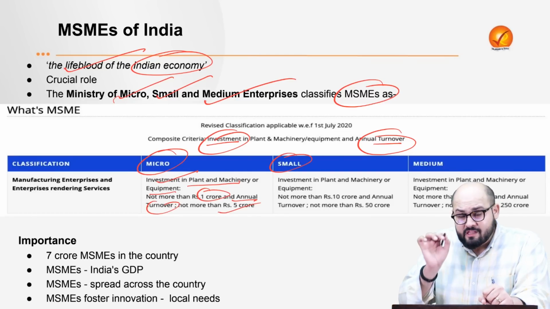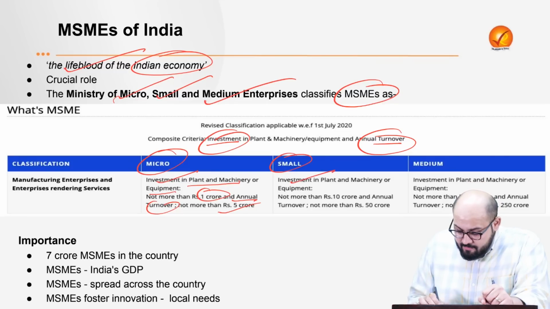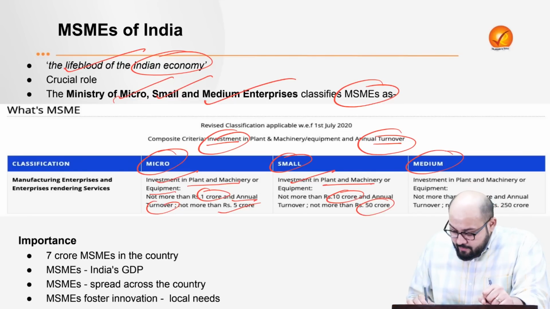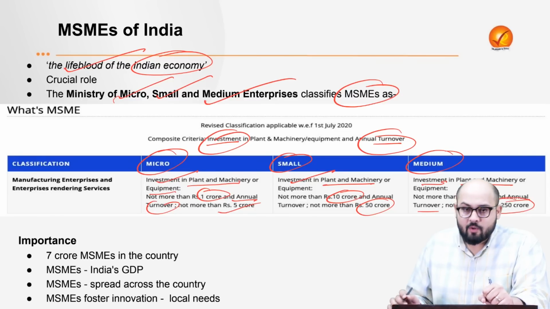Then when we talk about the small enterprises, we have the investment in plant and machinery not more than 10 crores and annual turnover not more than 50 crores. Then when we talk about the medium enterprises, the investment in plant and machinery should not be more than 50 crores and the annual turnover should not be more than 250 crores.